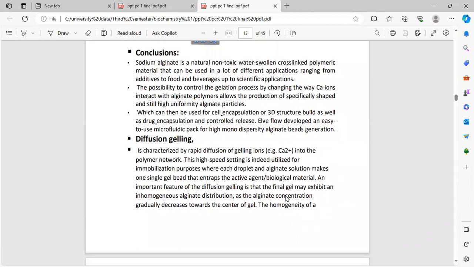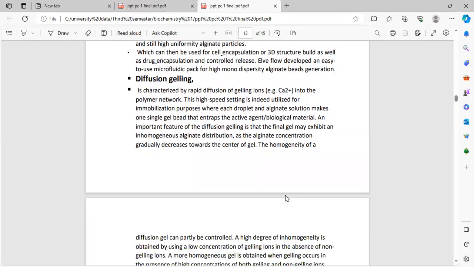We have structures for encapsulation and controlled release. Flow developed an easy-to-use microfluidic chip for high monodispersity alginate bead generation. Diffusion gelling is characterized by rapid diffusion of gelling ions, for example Ca2+, into the polymer network. This high-speed setting is utilized for immobilization purposes, where each droplet of alginate solution makes one single gel bead that entraps the active agent, biological material.